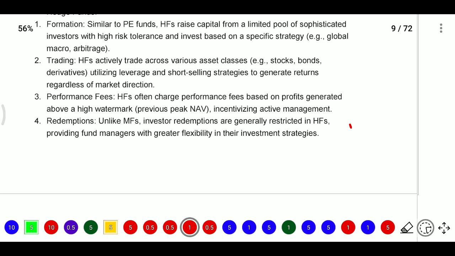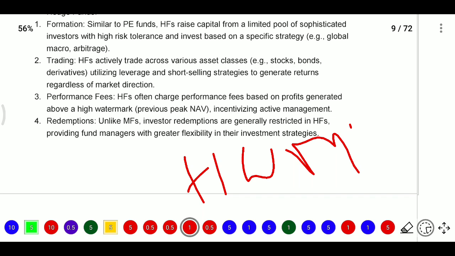Next, performance fee. Here hedge funds often charge a performance fee based on the profit generated above the high water mark. The manager, the general partner, who is actively working and providing more services, gets the fee if the fund performs above the high water mark.